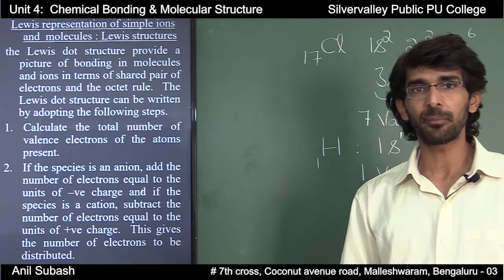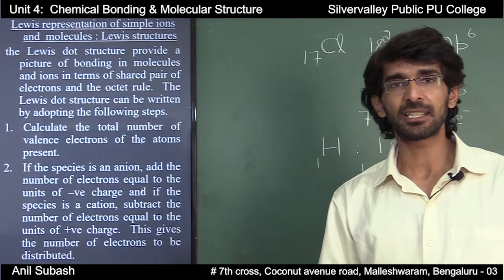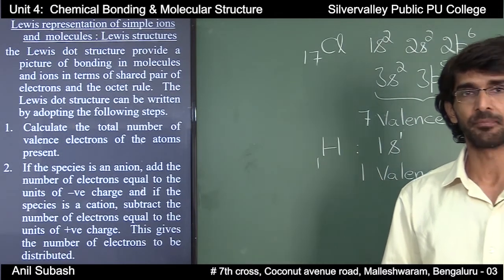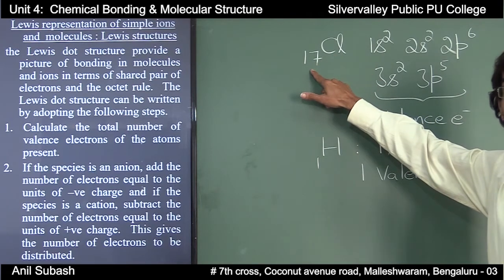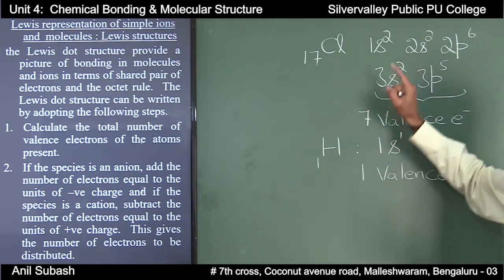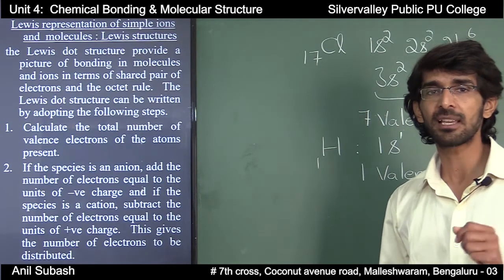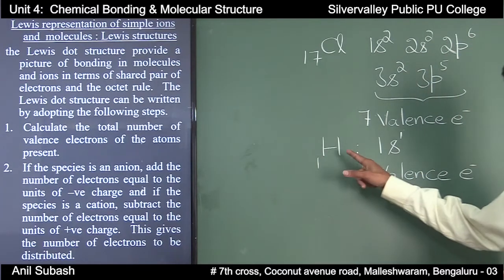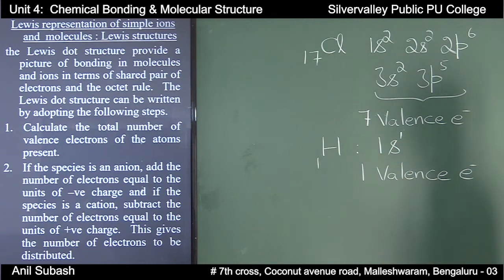Similarly, we will consider the formation of HCl. HCl is made up of 1 hydrogen atom and 1 chlorine atom. Chlorine has an atomic number of 17 and its electronic configuration is 1s2, 2s2, 2p6, 3s2, 3p5. That is, chlorine has 7 valence electrons. Similarly, hydrogen has an atomic number of 1 and its electronic configuration is 1s1, and it has 1 valence electron.